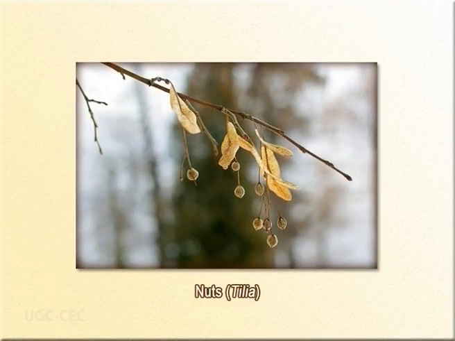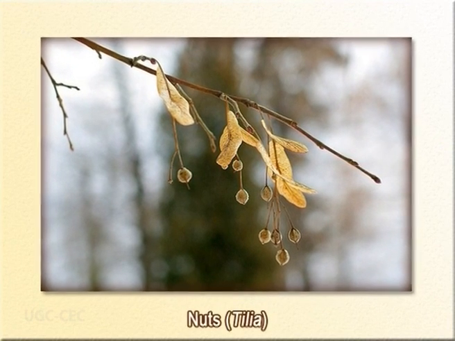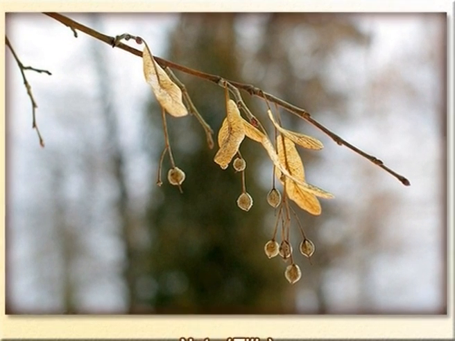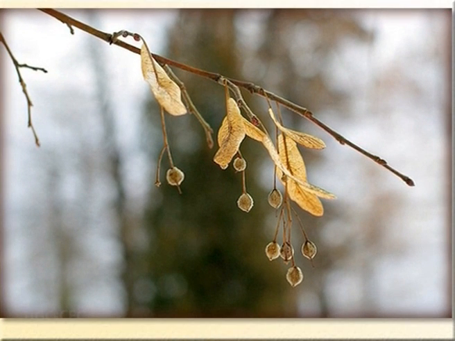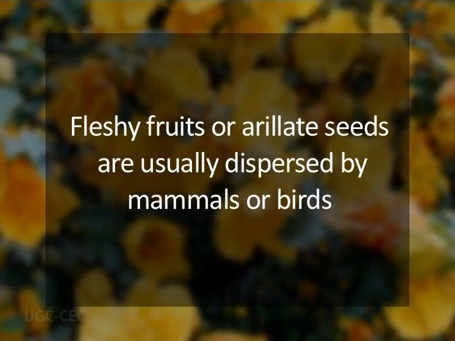The nuts, as we see in Tilia, are borne on a cyme, a type of inflorescence that is usually fused to a conspicuous wing-like bracteole, and the entire infructescence and the associated bracteoles are dispersed by wind. Those fruits which are fleshy or have an arillate structure are usually dispersed by either mammals or birds.